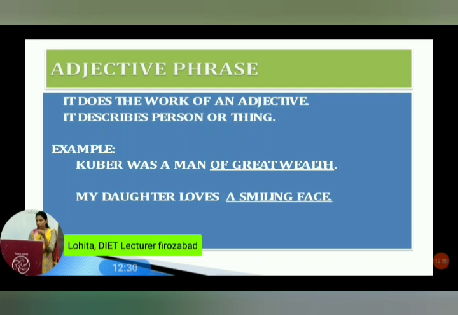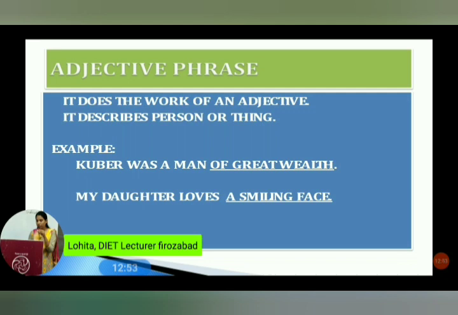For example: Kuber was a man of great wealth. Here, the group of words is of great wealth. You may say there is no subject and verb.